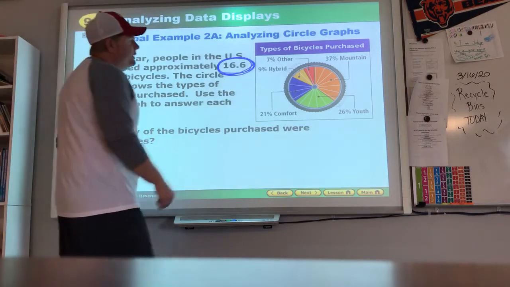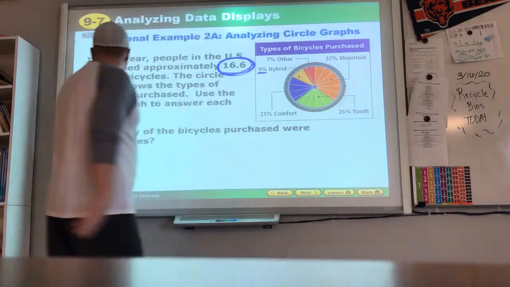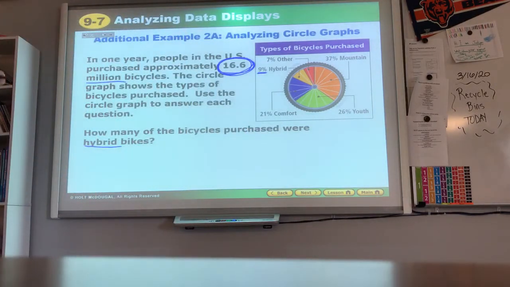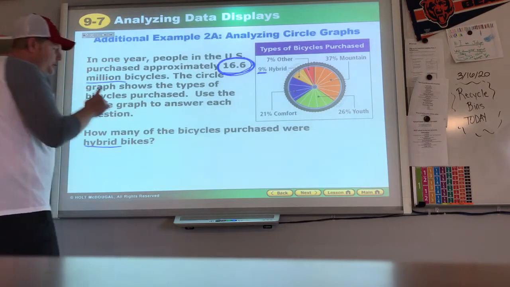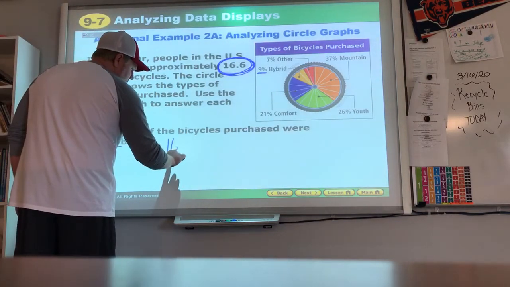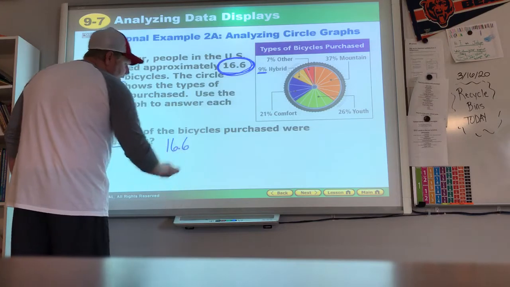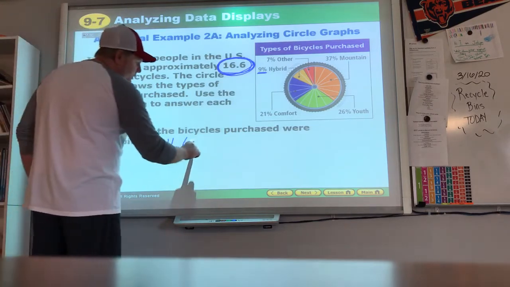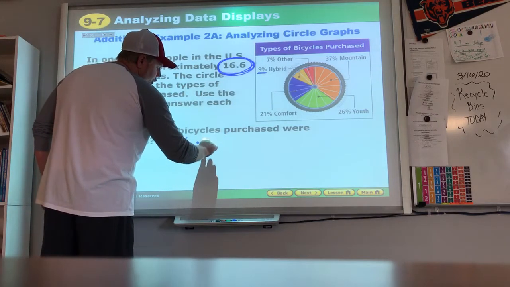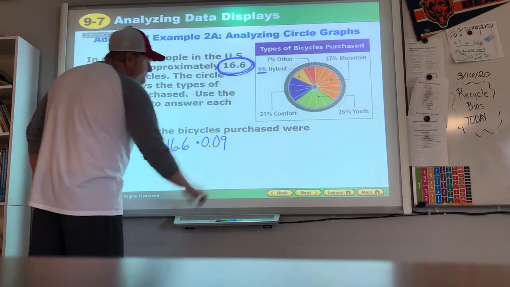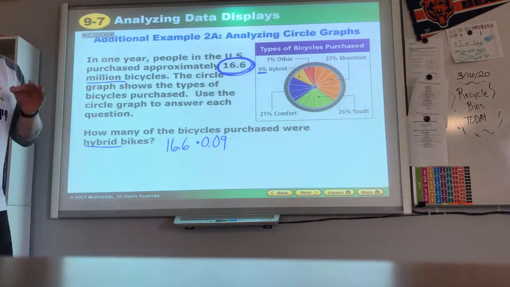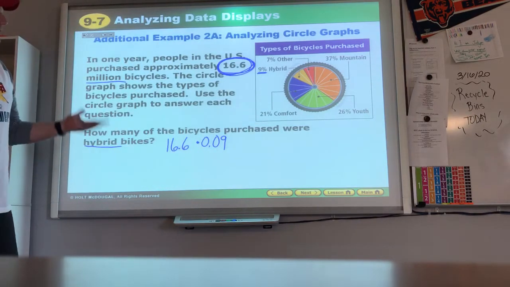Hybrid bikes were 9%. So, if I take the total that I had, the 16.6, and I take it times that decimal that represents the percent, 0.09, I am going to get the number of bicycles that were hybrid that were bought.